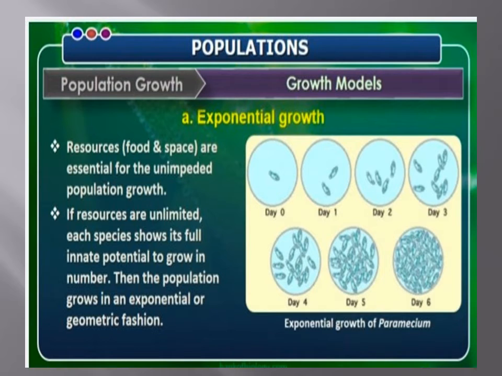Exponential growth. Resources, food and space availability is essential for unimpeded growth of a population. When the resource availability is unlimited in the habitat, the population grows in an exponential or geometric fashion.